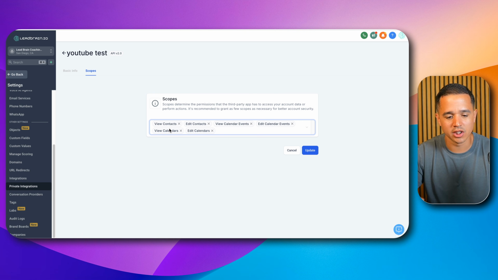And these scopes can be changed at any moment. Now, if you're creating a credential from scratch, you would select the scopes, and then on the next screen, you'll be presented with an API key, and it looks like a long random string of letters. It is very important that you copy that API key and store it somewhere securely, because once you click OK, you're not going to be able to see it again. Now, you can always delete keys and recreate keys, but for the purpose of this, you're going to need to copy that key, and then I'll show you what to do with it here.